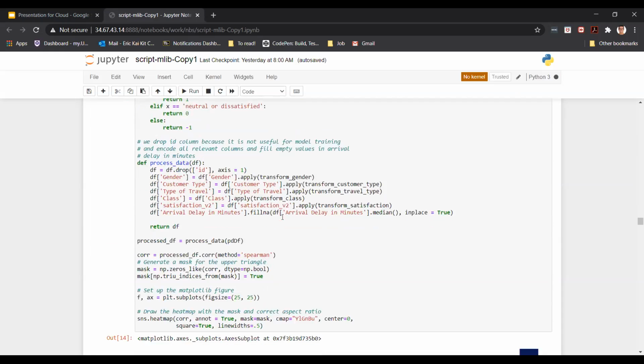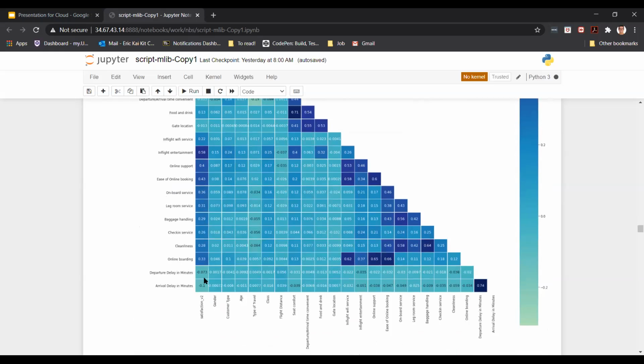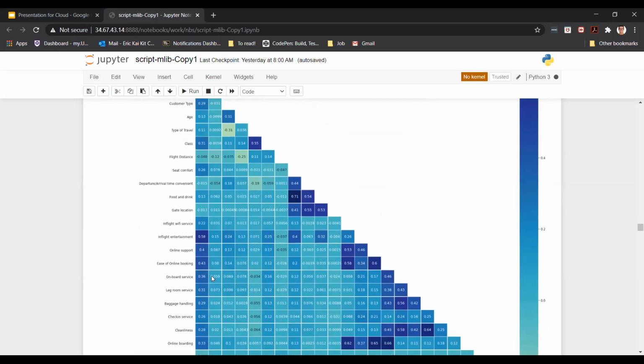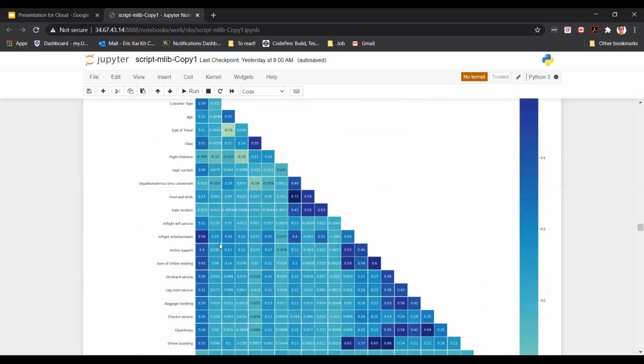Yep, this is where I've gotten my heat map, and as you can see here, it's quite interesting. One of the features that I've chosen to be a bad feature is the gate location. You can see here that it's very badly correlated with the target column, and that's one of the reasons.